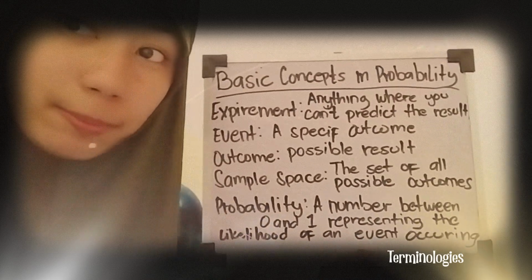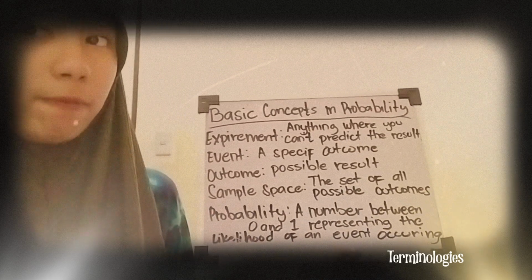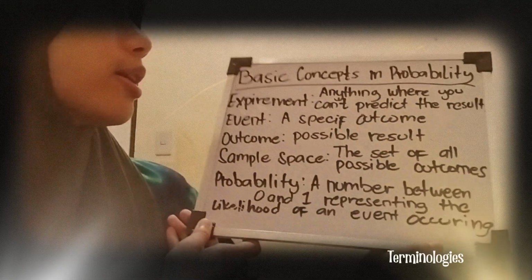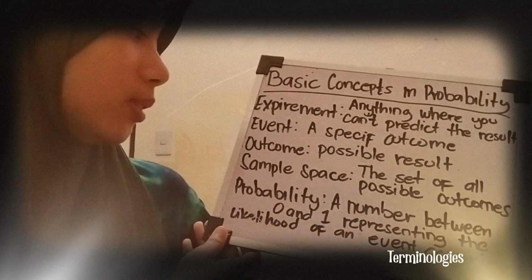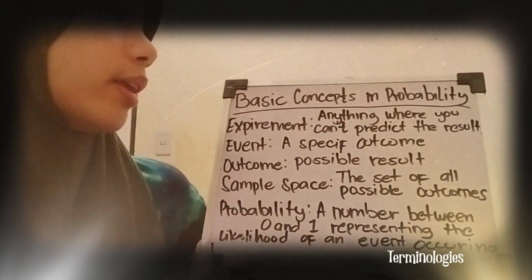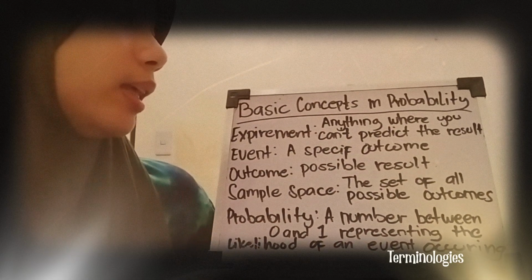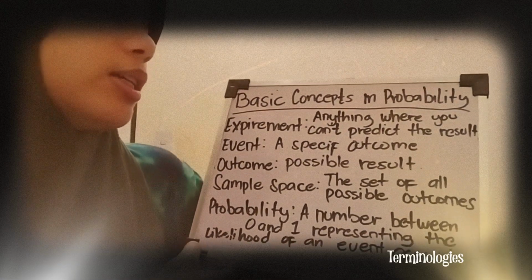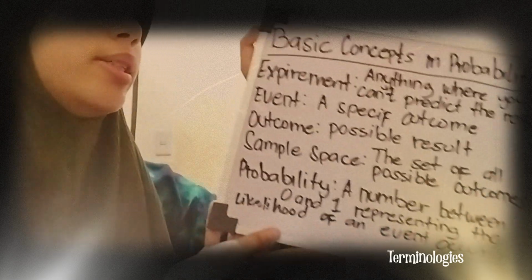Hello everyone, I'm Ali, and today we're going to talk about the basic concepts in probability. So here we have 5 terms, and those are experiment, event, outcome, sample space, and probability. An experiment is anything where you can predict the result. Let's just say you're tossing a coin, right? When you toss a coin, you can predict that you will get a head or tails. And that's what an experiment is.